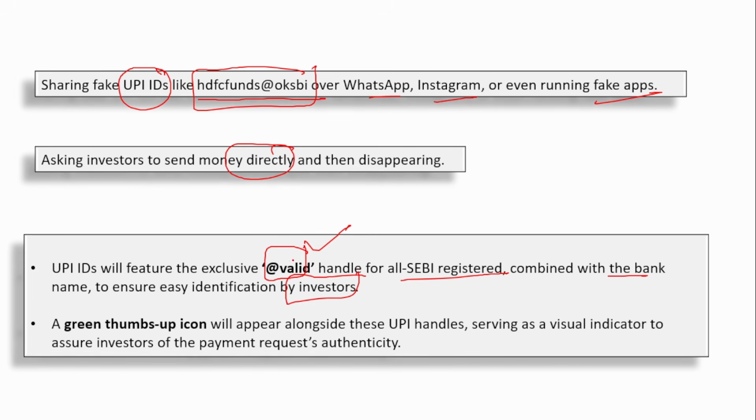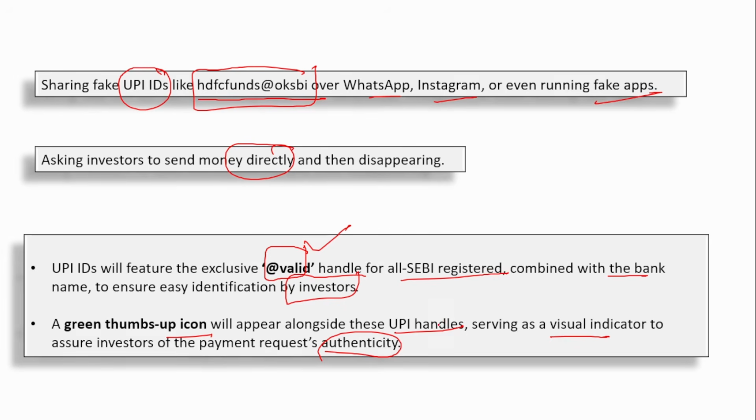Apart from the at valid, a green thumbs up icon will appear alongside these UPI handles, serving as a visual indicator to assure investors of the payment request authenticity. So you will have at valid and the green thumbs up. From this you can ensure that this is a valid one, an authenticated UPI.